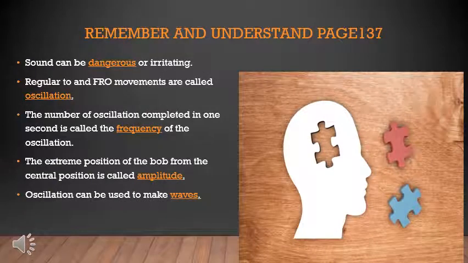Okay students, now it's time to solve the remember and understand on page number 137. You have to solve this exercise in your textbook. Number 1: sound can be dangerous or irritating. Number 2: regular to and fro movements are called oscillation. Number 3: the number of oscillations completed in 1 second is called the frequency of the oscillation. Number 4: the extreme position of the bob from the central position is called amplitude. And the last one: oscillation can be used to make the waves.